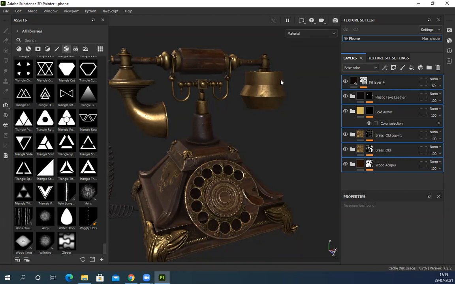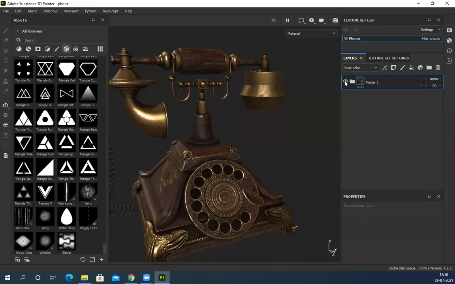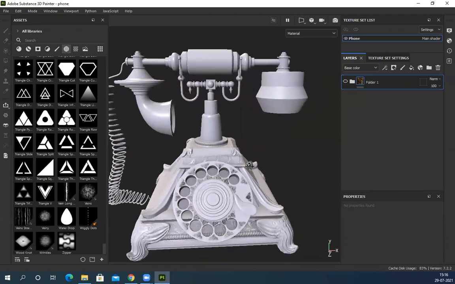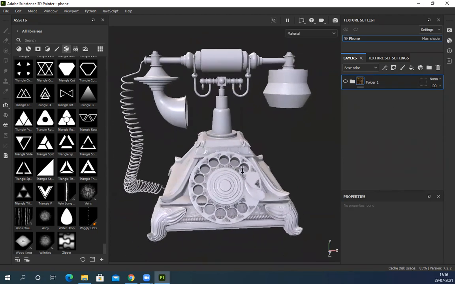Okay, suppose I want to create this gold material and all these things manually. So how do we do it? Just group it and hide this thing. So it's empty. Now I'll show you the entire basics from scratch. Suppose I want to create this thing in gold.